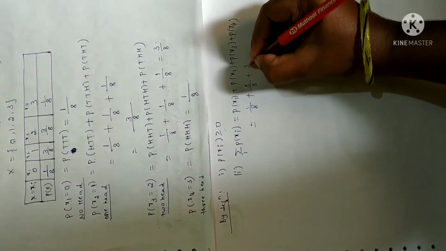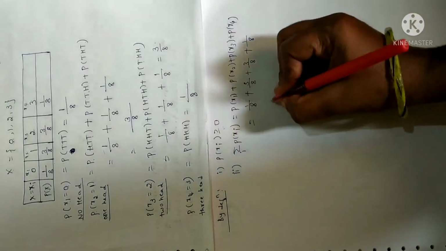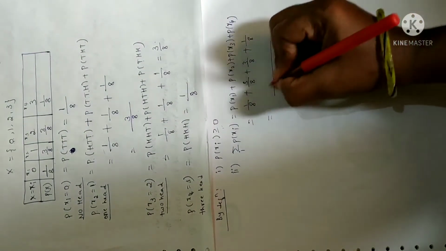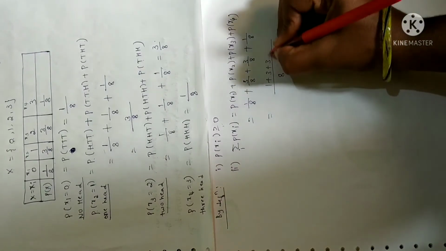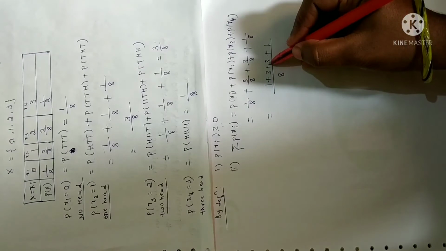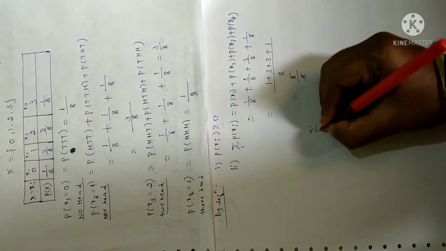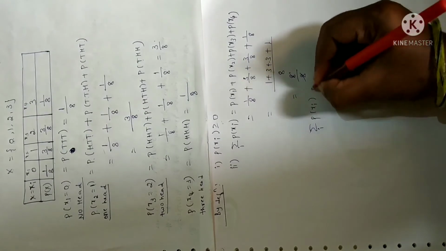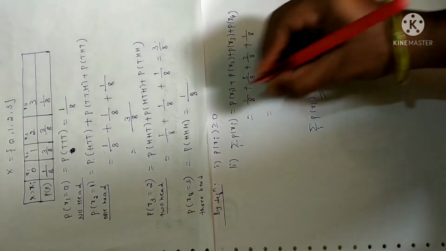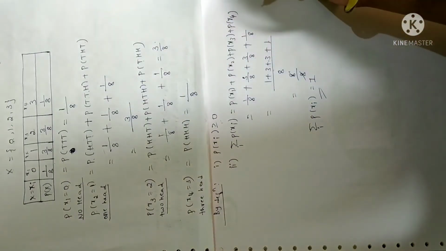Probability of x3 is also 3 by 8, and x4 is 1 by 8. So let me add all these terms. LCM is 8. So in the numerator you will get 1 plus 3 plus 3 plus 1. 1 plus 1 is 2. 3 plus 3 is 6. 6 plus 2 is 8. So 8 by 8 is 1. Clearly, the sum of the probabilities of the random variable is equal to 1. So as it satisfies these two conditions, we can say that it is a required probability distribution.